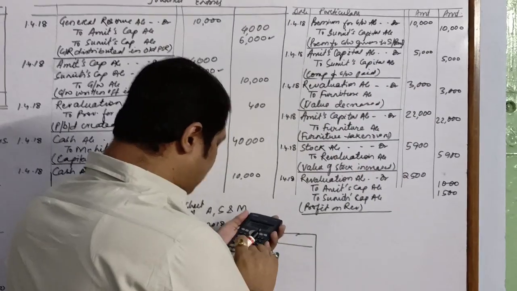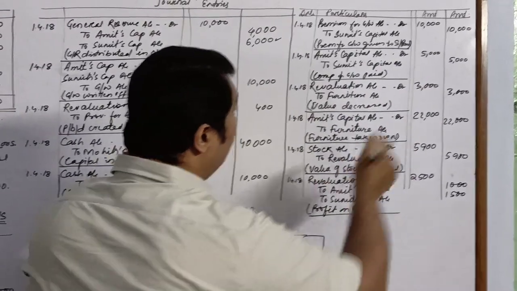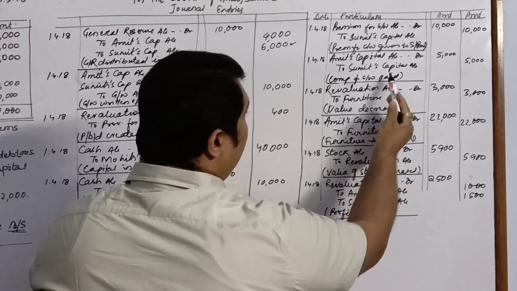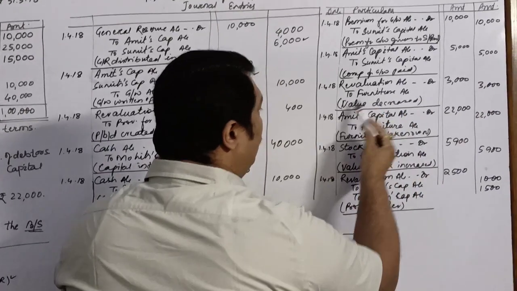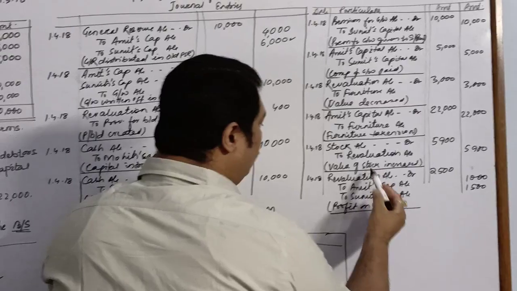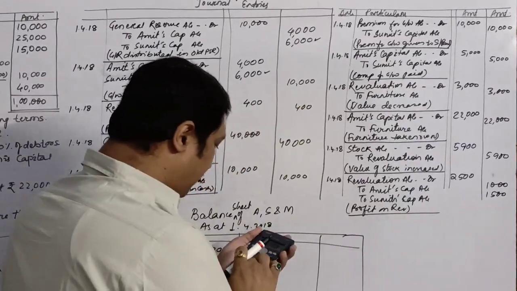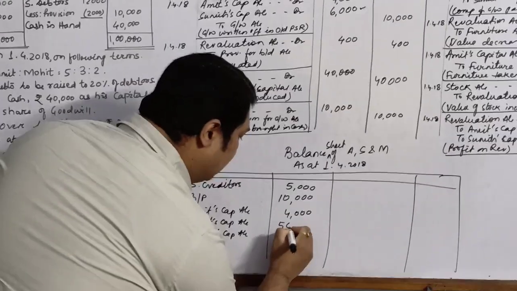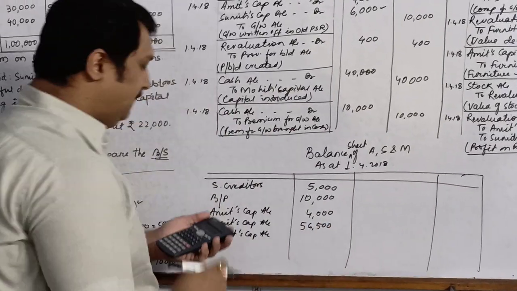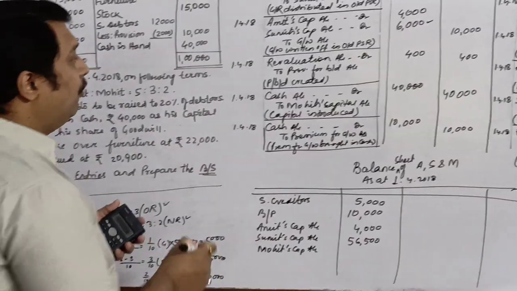Here it is on the credit, plus 10,000. Then over here Sumit on the credit, plus 5,000. Now no Sumit. Here it is plus 1,500. So after this addition and subtraction, the balance is 56,500. Now we will check for Mohit.